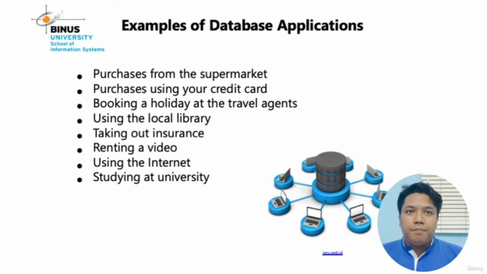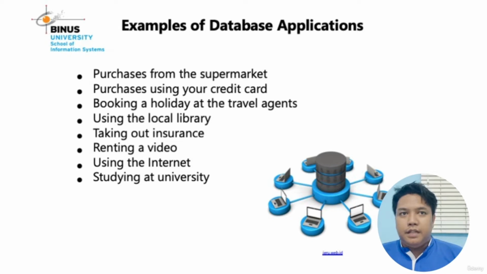Another example is when you pay for goods or services using a credit card or debit card. All transactions that you make using the card will be stored in the database. All transaction history like location, store name, and everything about your purchase behavior will be saved in the database.